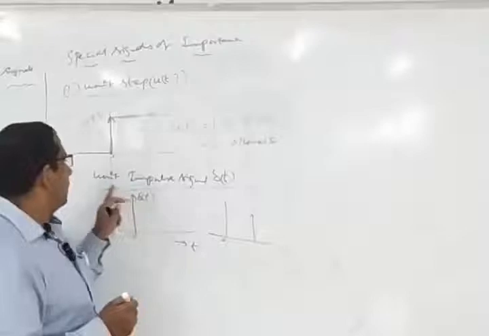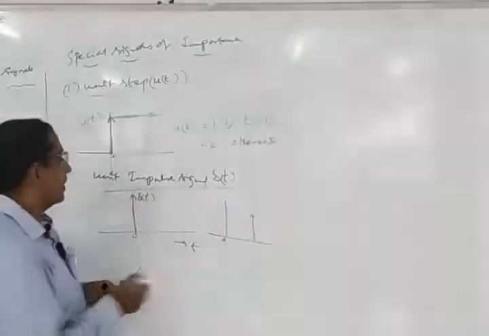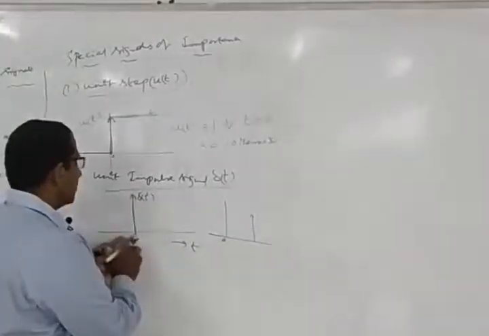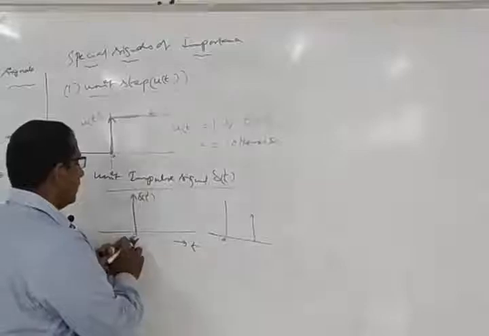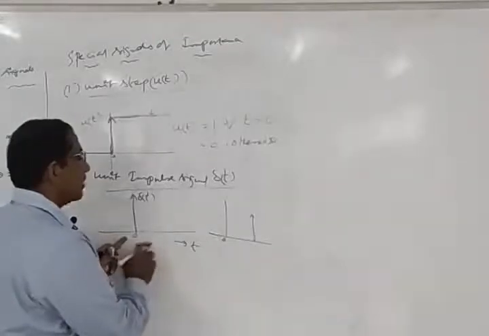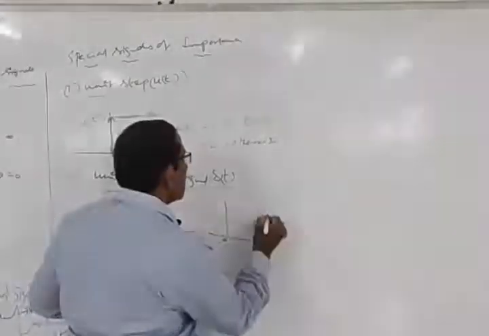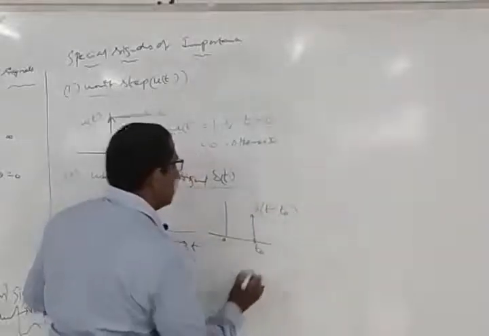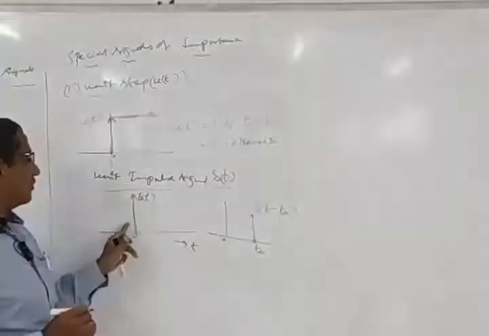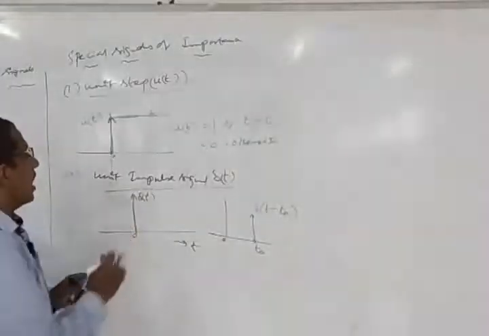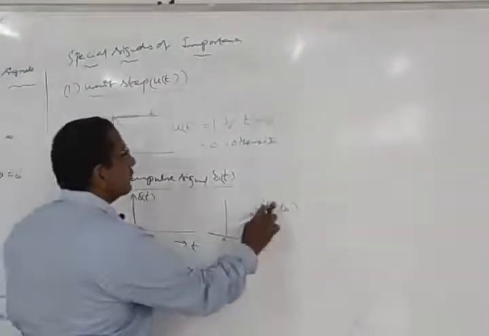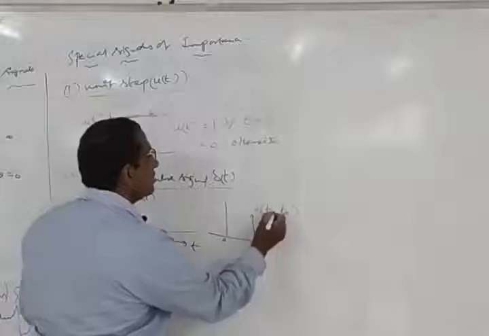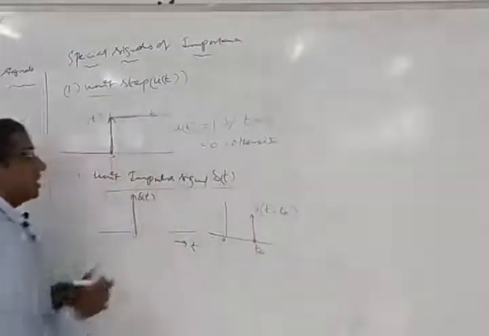Now how can I represent the unit impulse signal when it is time shifted? If you are shifting it towards the positive side of the time axis t, and this time period is t naught, we can write this as delta of t minus t naught. This signal is a delayed version with respect to the earlier signal, because it comes after time t naught. Therefore we call this a delayed version of the signal.